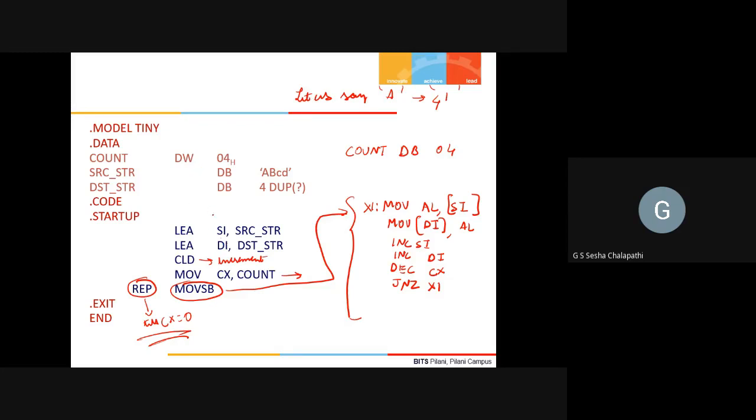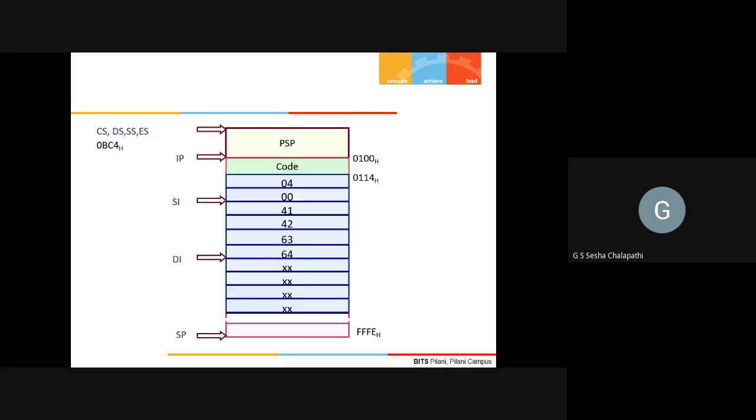Whether DI is in the extra segment or the data segment, because both are the same thing and overlap with each other, there is not an issue at all. That's why you have CS, DS, SS, ES all pointing to this particular segment, which can be something like, for example, 0BC4H. You will have 0100H bytes of PSP, program segment prefix, and then you have the code and data segment in this way. So you have the code, and then you have the data here, and so on.